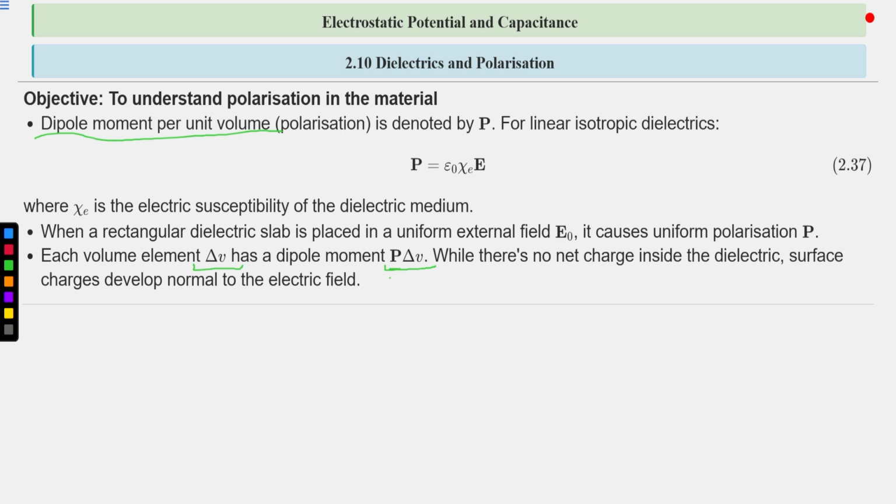We have also discussed in the previous lecture that we have to attain a static condition. We are dealing with static charges. If the electric field is not normal to these charges, there will be a tangential component and it will result in movement of charges, which will produce current, and we don't want that in electrostatics. So we only want static charges. So the electric field is normal to the charges developed.